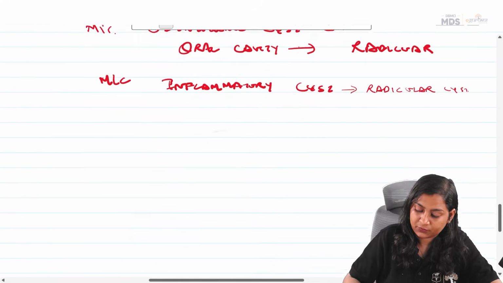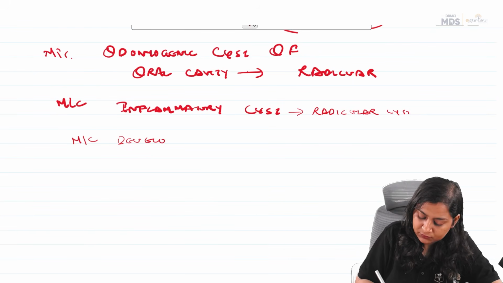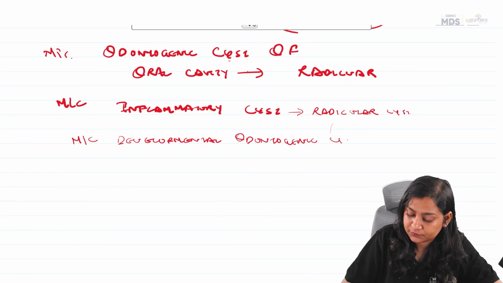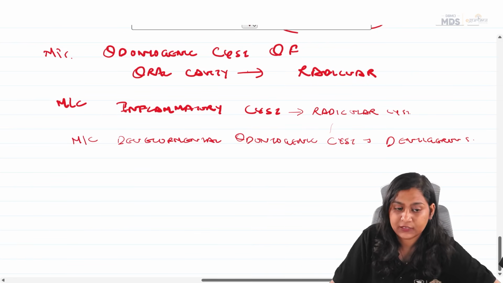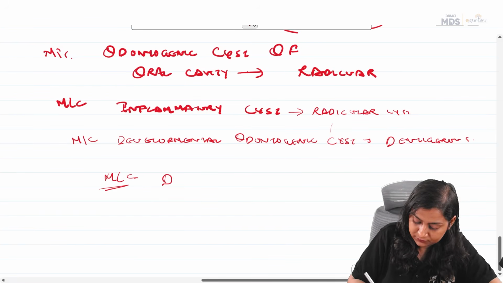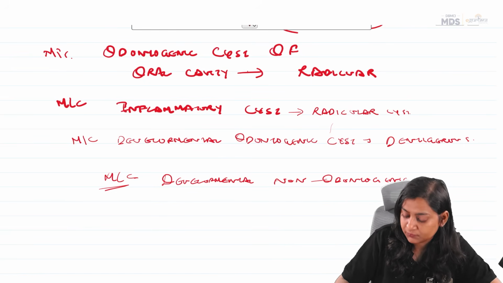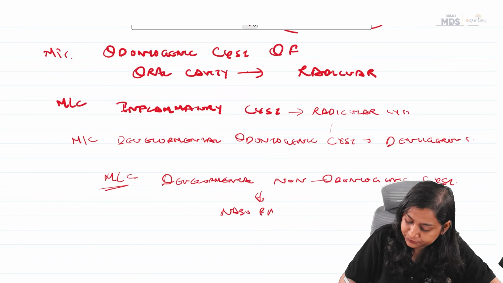So, most common developmental odontogenic cyst, it is dentigerous. Now, most common developmental non-odontogenic cyst. Most common developmental non-odontogenic cyst, it is nasopalatine.